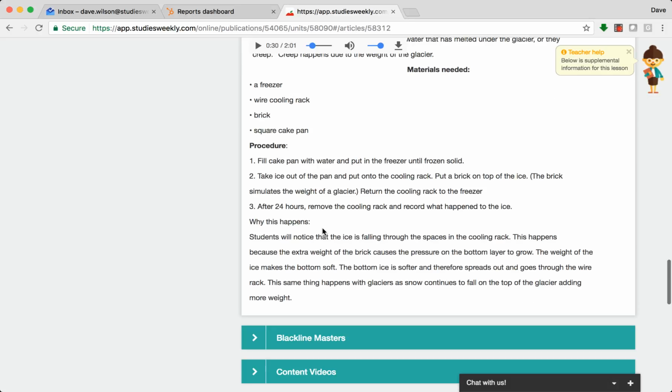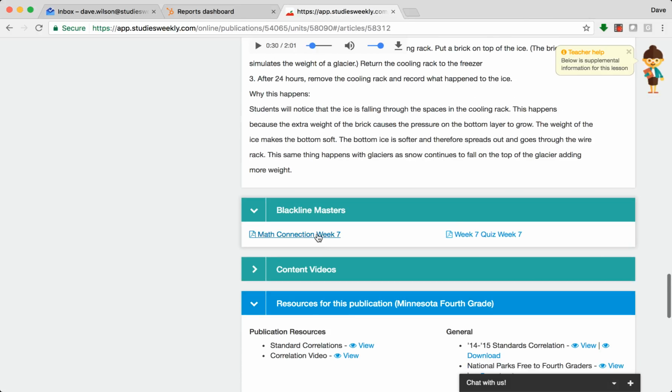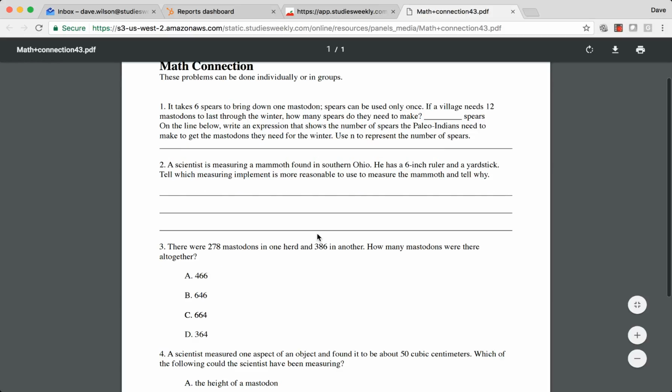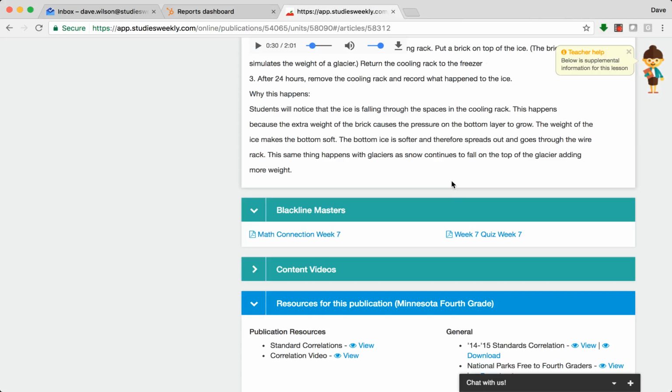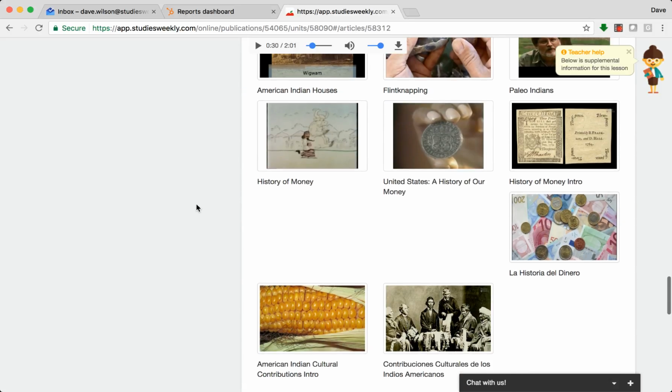And some of the materials you need for some of the activities, we've got Blackline Masters. So right here, you've got these are PDF, little printable assessments, you can print these right out. So we've got a lot of available resources that are right here at your fingertips. All the content videos that are going to go with this.